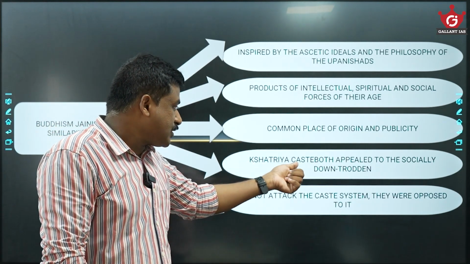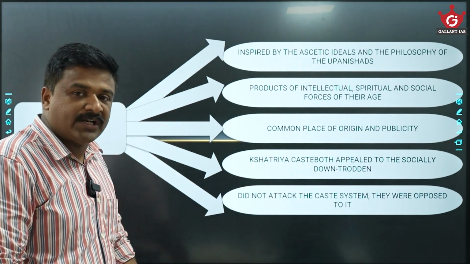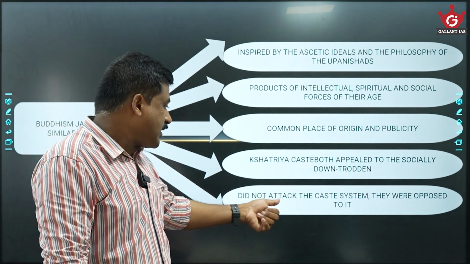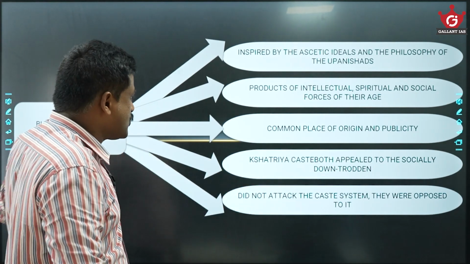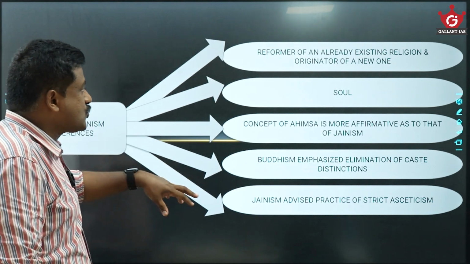Both leaders are from the Kshatriya caste. Both appealed to the socially downtrodden people, and they did not attack the caste, but they opposed this caste system. At the same time, they have differences also.